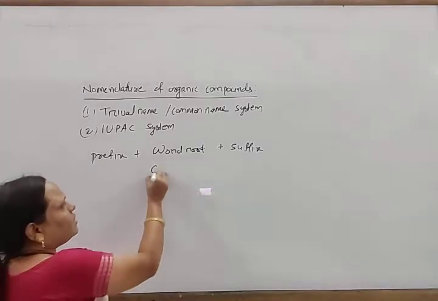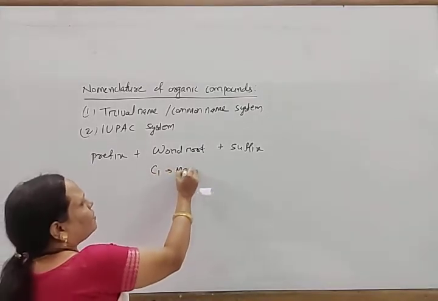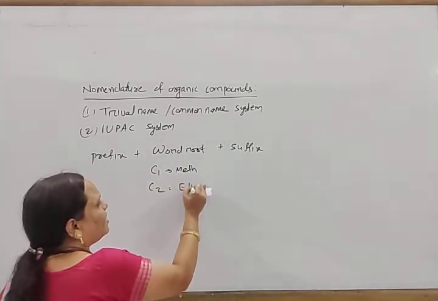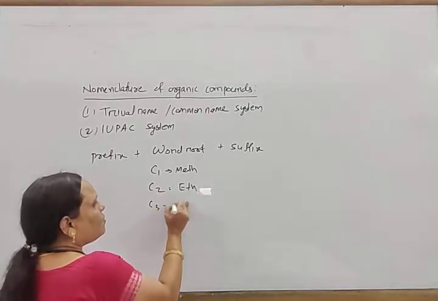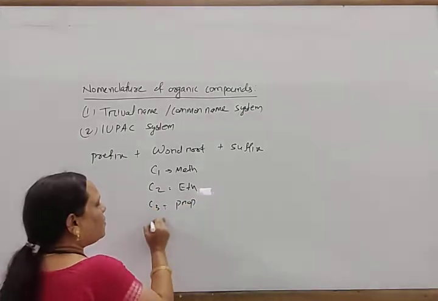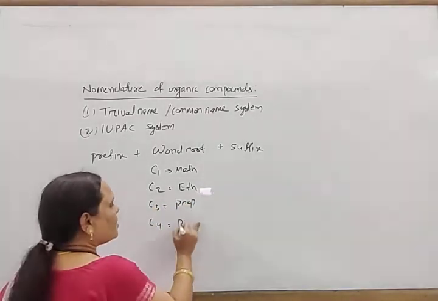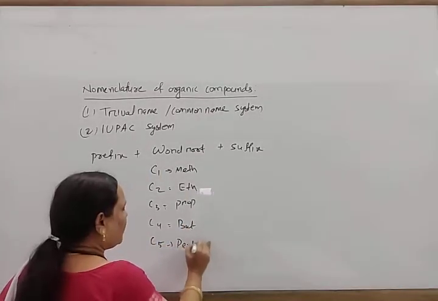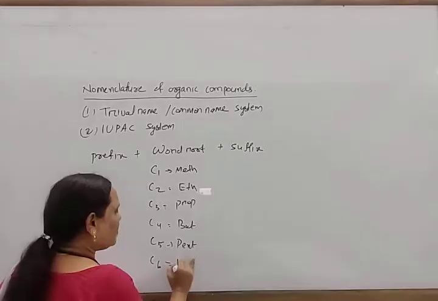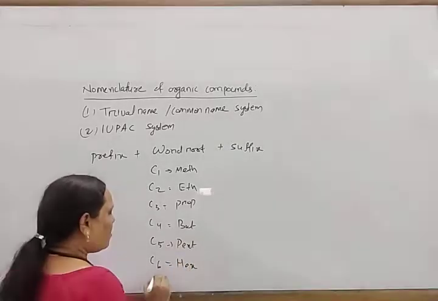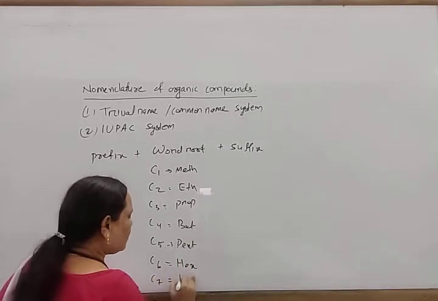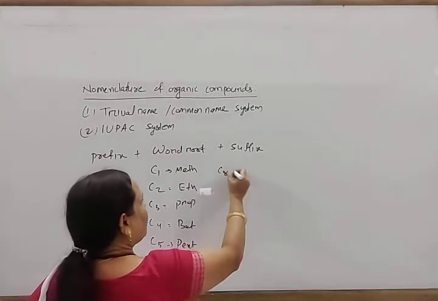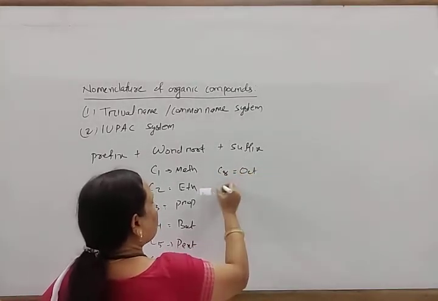For example, for C1 the word root is meth. For C2 it is eth. C3 is prop. C4 is but. C5 is pent. C6 is hex. C7 is hept. C8 is oct.